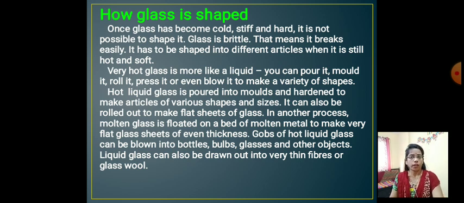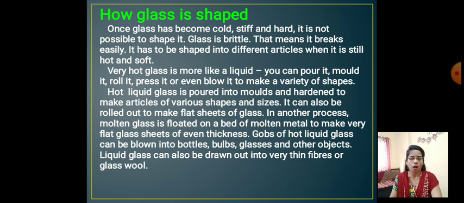After you pour it and mold it, it becomes hard and takes whatever shape you wish, the shape of a particular thing. It means when it is in liquid form, you can easily give any type of shape to the glass, with various shapes or sizes.